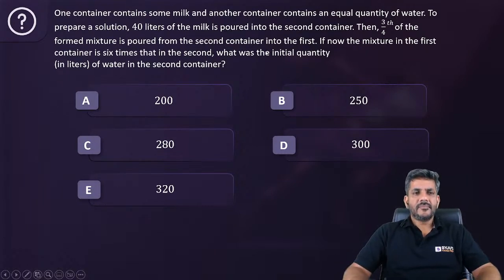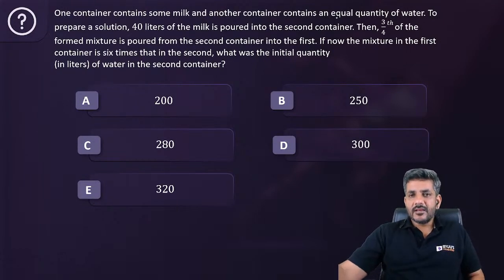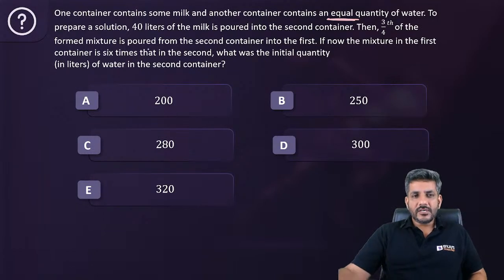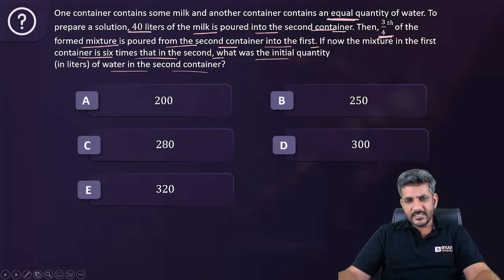Okay, let's see. One container contains some milk and another contains an equal quantity of water. To prepare a solution, 40 liters of the milk is poured into the second container. Then 3/4 of the formed mixture is poured from the second into first. Now the mixture in the first is 6 times that in the second. What was the initial quantity of water in the second container? Let's start doing it. Varun has answered as C. Let's see whether it is correct or not.